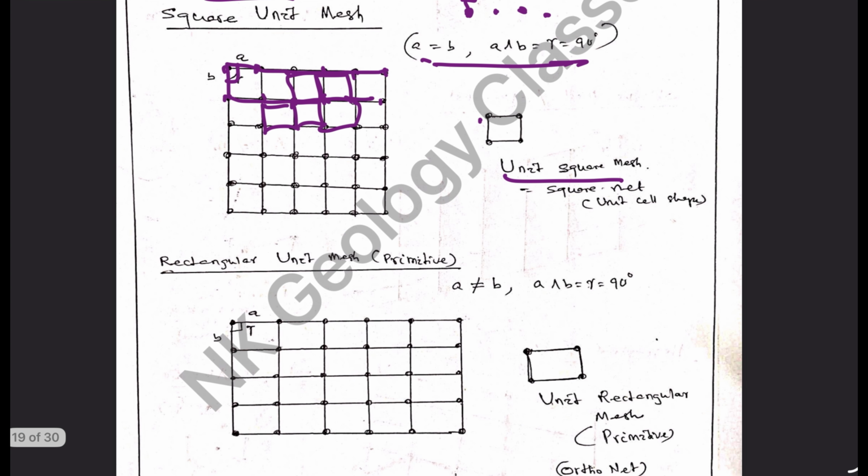If A is not equal to B and the angle is 90 degrees, it will ultimately produce an orthonet or a rectangular net. Ortho means they must be perpendicular to each other. So here A and B are mutually perpendicular. This is an orthonet. If A is equal to B, it will give rise to a square net.